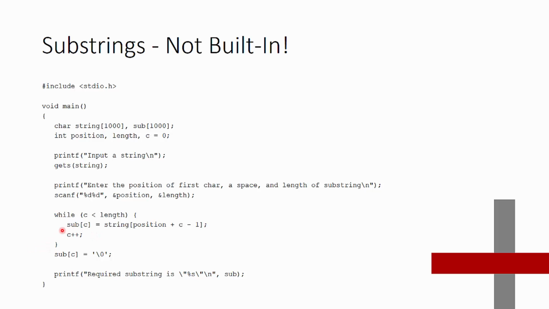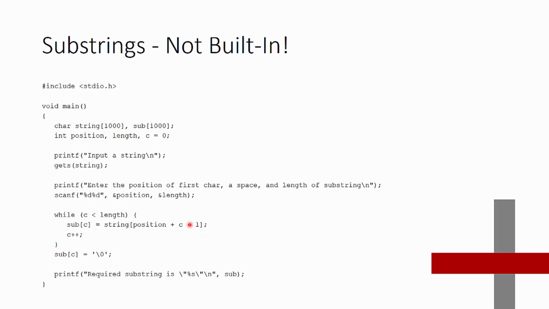First thing that we'll run is our array sub, which has no data in it so far. Starting at index 0, we're going to set that equal to what is in our larger string that the user entered their data into, starting at the position that the user told us to start in the scanf there, and add on to that wherever we currently are, which is what C stands for, minus 1. The minus 1 is just there for the 0 indexing of the array versus what we as humans would say as a position. So the first position is actually index 0. The second position is actually index 1. So we've got to be a little careful there, and the minus 1 helps fix that.